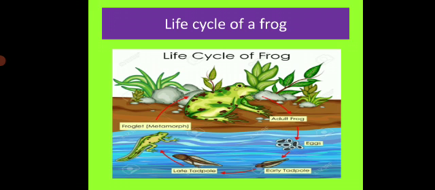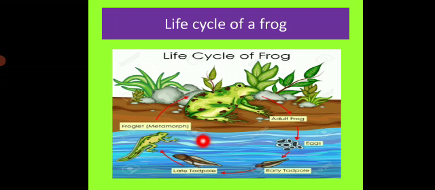First the frogs lay their eggs in water, and then the eggs hatch into tadpoles. The tadpoles spend their lives in water. The tadpoles look like tiny fish and they do not have legs.